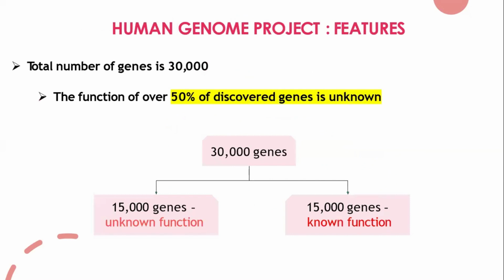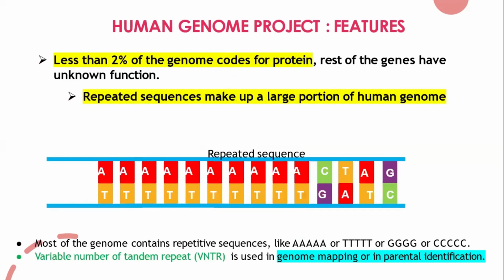So like that, with the help of this HGP project, we have discovered that a total of 30,000 genes are present, but only 50% of genes were known, and the other 50% are yet to be discovered. That means they are synthesizing the protein, but we don't know what the protein's function is. That means we only know the function of 15,000 proteins, and the other 15,000 are yet to be discovered.